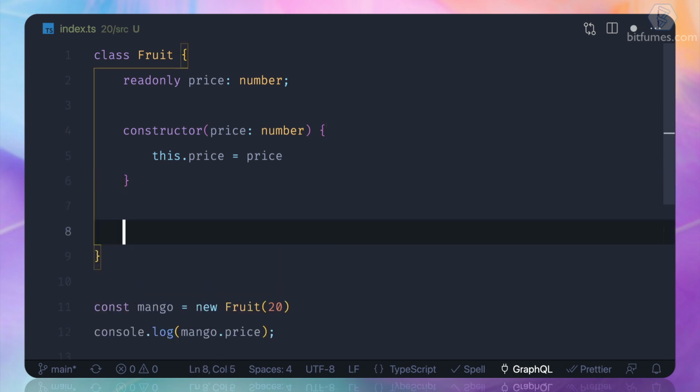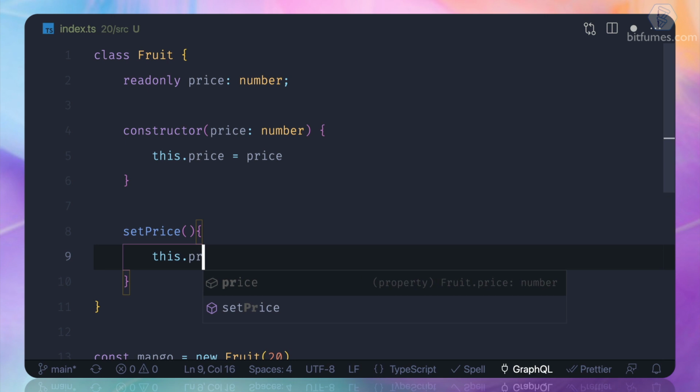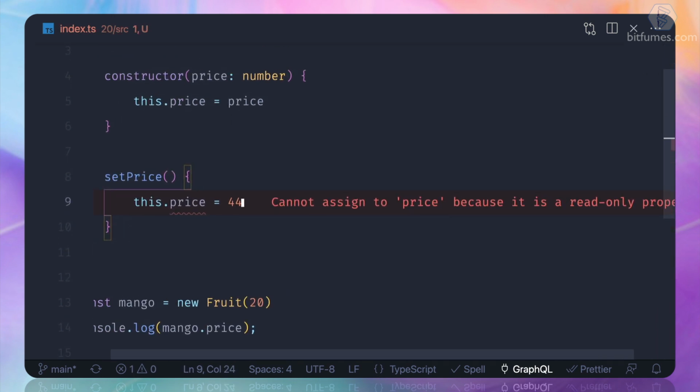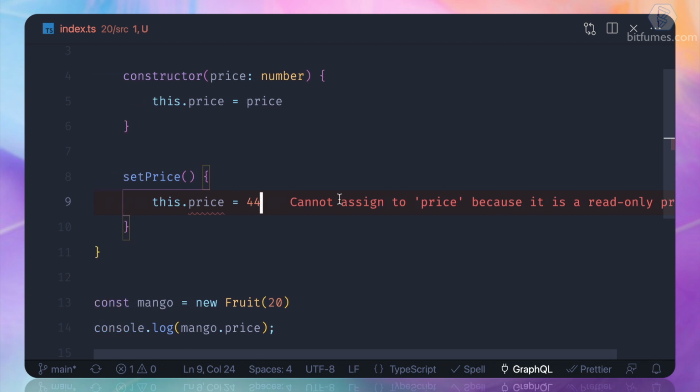So can we do something like, I want to change the value, so set price, and I can say this dot price is 44. Now, one more time, you can see it says, hey, this is just a read-only property, you cannot do that. Now what about the getter?